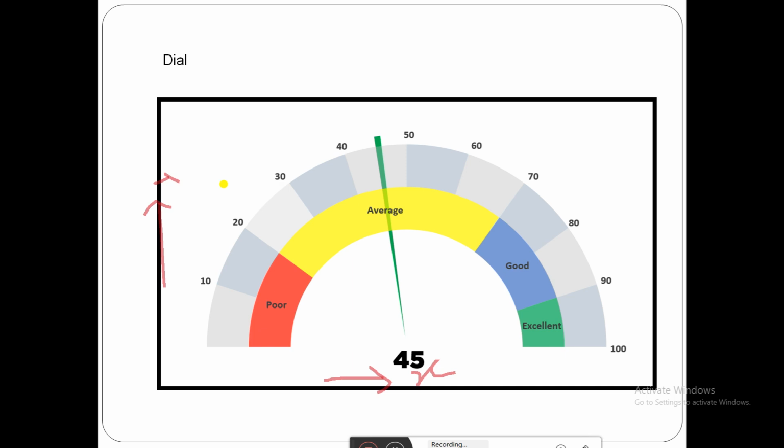Next is a dial. It is also like a chart. Like the speed dial in a car or a bike, it shows whether the variable value is in a particular range: poor, average, good, excellent. We are going to divide our data into some ranges. Here, 0 to 20 is poor, 20 to 70 is average.